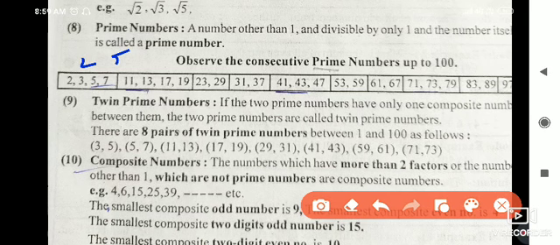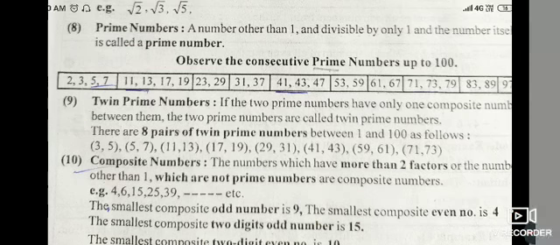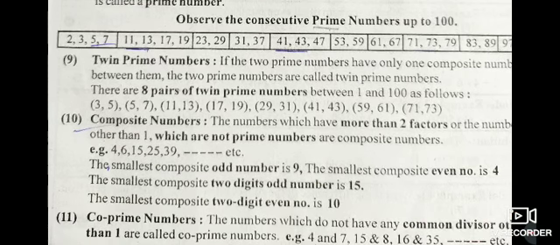Afterwards we saw twin prime numbers, which are prime numbers whose difference is 2. Then composite numbers are the numbers which are not prime. And lastly, co-prime numbers are the numbers which do not have any common divisor other than 1.